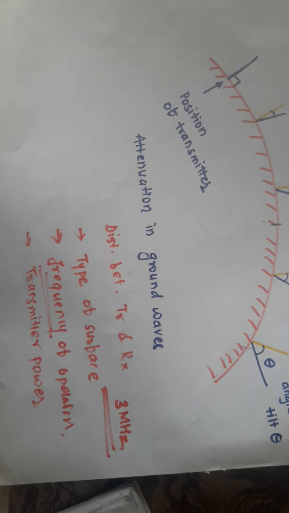This type of propagation takes place over sea water. The sea water is a better conductor than the earth surface. Therefore the power loss due to absorption by the surface is very low. So that's why below 100 kilohertz, if we want to do ground wave communication, we will prefer sea water, and with the help of sea water we can easily transmit the signal, because the attenuation and absorption are less. Attenuation due to the atmosphere is very low.